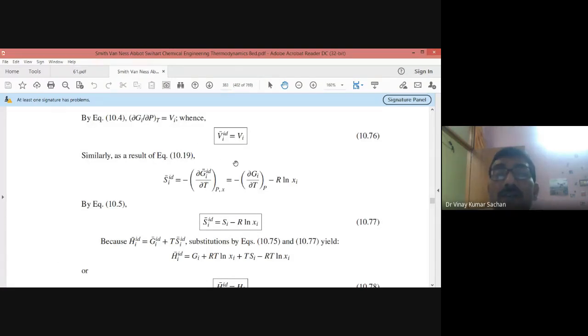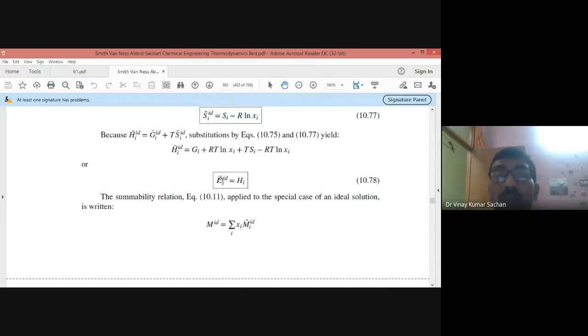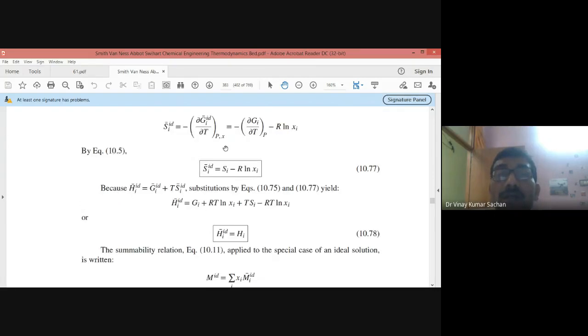So for ideal solutions, the partial molar volume is equal to the pure component volume. The partial molar enthalpy is equal to pure component enthalpy. And for entropy, there is a change in entropy which is minus R ln xi. Ln xi is less than 0, so minus R ln xi will be a positive value.